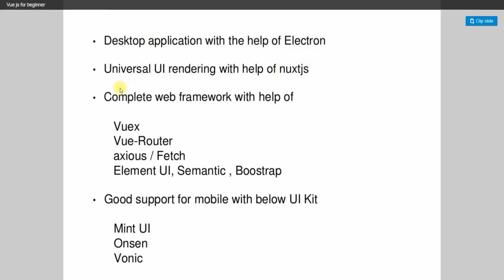Okay, so the complete web framework will be with the help of Vuex, Vue Router, Axios, or Fetch, Element UI, Semantic, and Bootstrap. So these all make the complete web framework. Okay, so Vue JS supports these things: Vuex, Vue Router, Axios, Element UI, Semantic, Bootstrap. So we use these things for Vue JS.